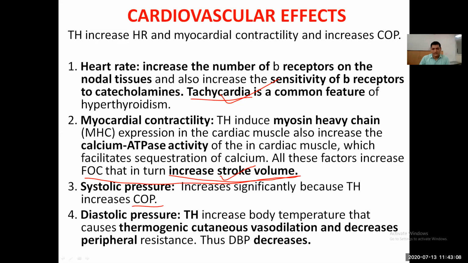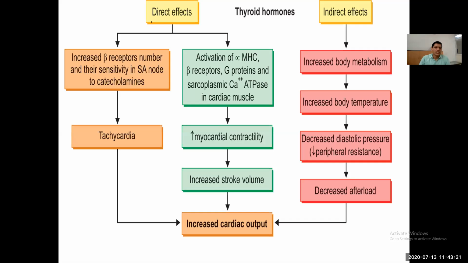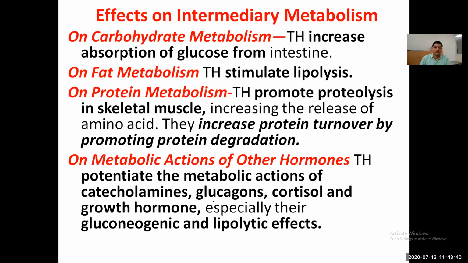Diastolic blood pressure is significantly decreased because of thermogenic cutaneous vasodilation and decreased peripheral resistance. So you can see the direct effect and the indirect effect. The direct effect on the beta receptor causes tachycardia and increases the cardiac output. The direct effect on the myosin heavy chain, beta receptors and G proteins, and sarcoplasmic calcium ATPase activity causes increased myocardial activity and increased stroke volume, causing increased cardiac output.